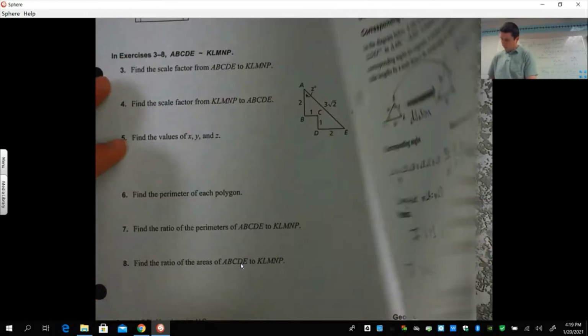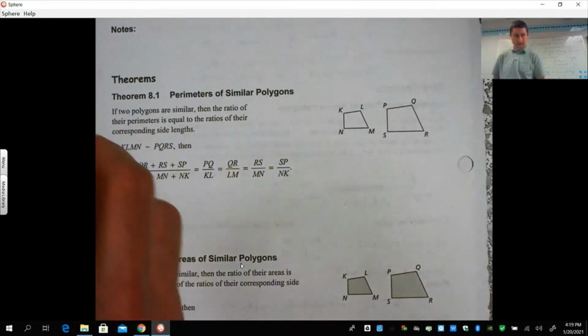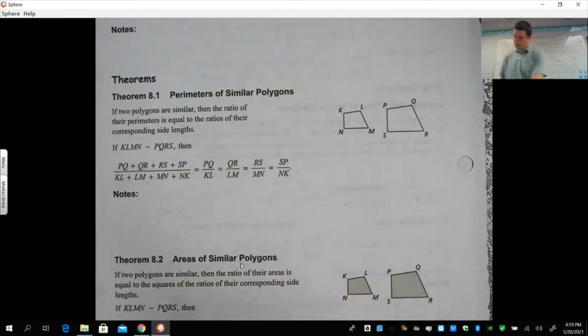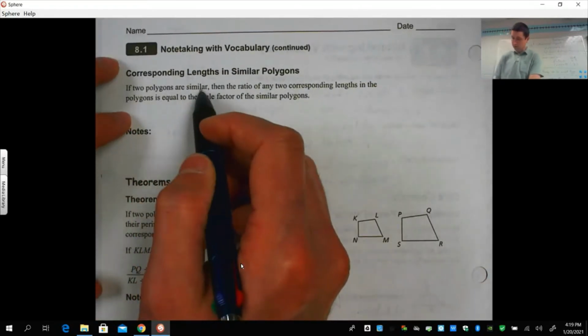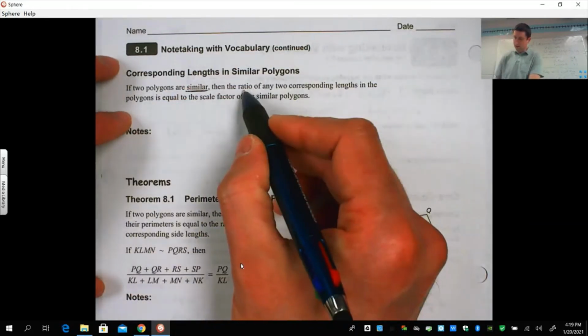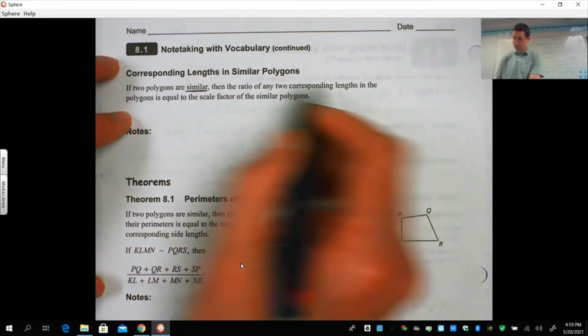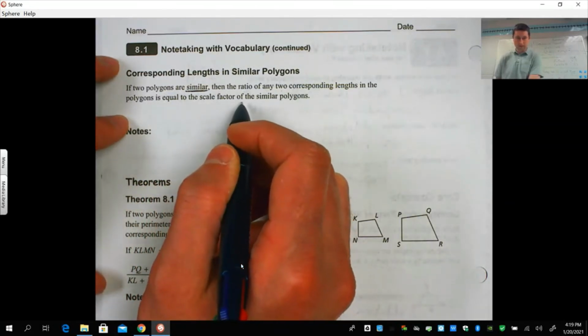So flip it over here. Corresponding lengths in similar polygons. So if two polygons are similar, then the ratio of any two corresponding lengths in the polygons is equal to the scale factor of the similar polygons. Okay?